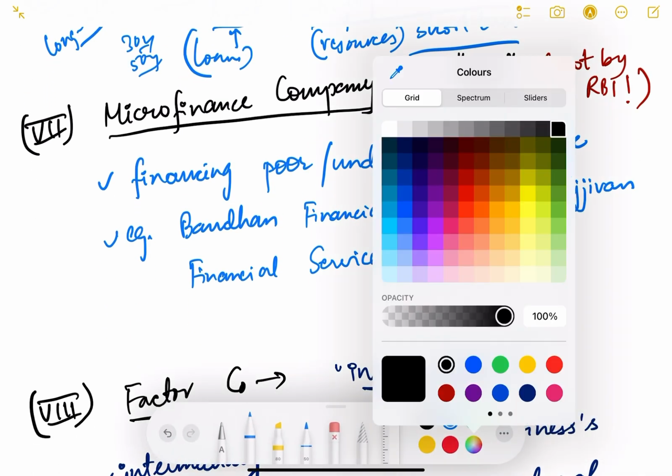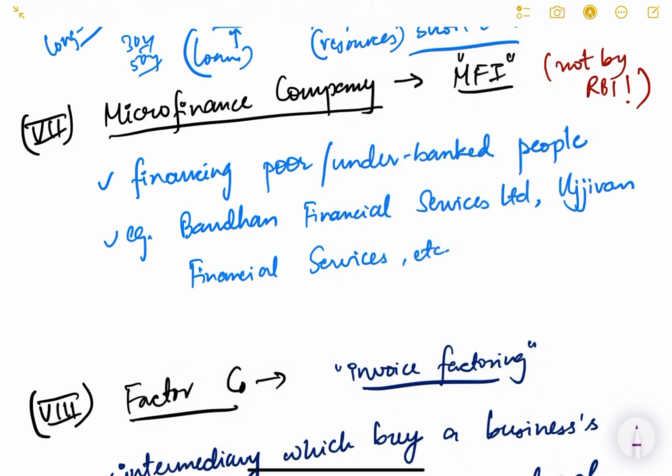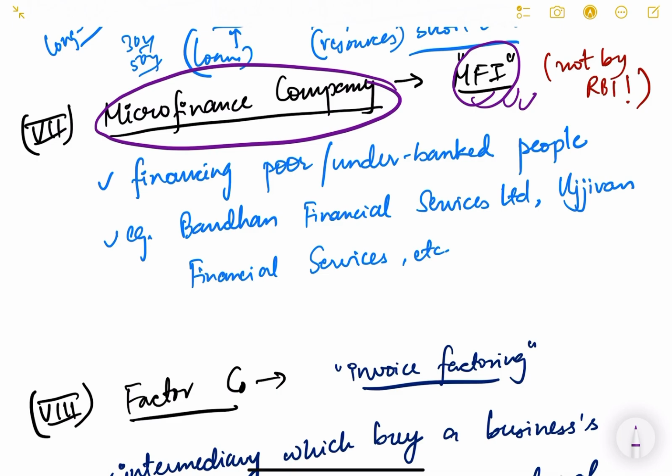Now let us come to the next one. Next one is microfinance company, also known as microfinance institution, MFI. They are not licensed by RBI, but they have some regulation of RBI also. They are licensed by the Ministry of Corporate Affairs, Department of Company Affairs, MCA. So they are basically licensed by this, but RBI also has an overall regulation on microfinance companies. This you have to keep in mind.